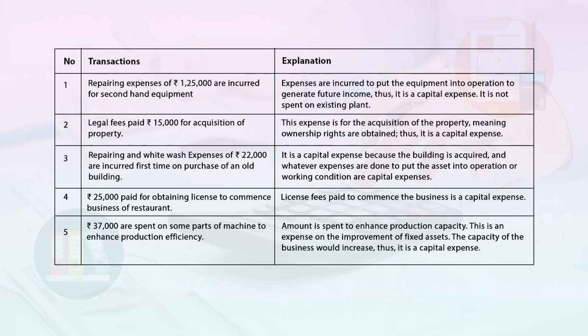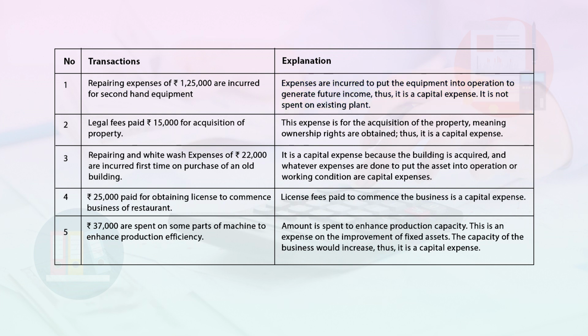The first transaction is repairing expenses of rupees 1,25,000 are incurred for second hand equipment. Here, expenses are incurred to put the equipment into operation to generate future incomes. Thus, it is a capital expense. It is not spent on existing plant.